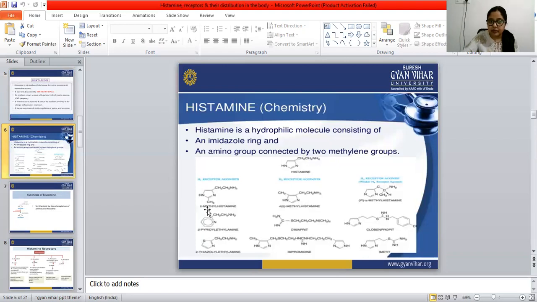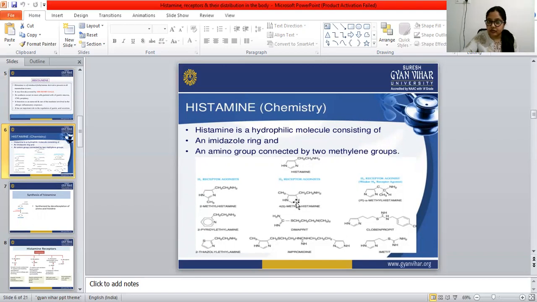So this is 2-methyl histamine, because the methyl group is present at the second position of histamine. This is 4-methyl histamine, because the methyl group is present at the fourth position, since this NH is the first position: first, second, third, fourth, and 5.